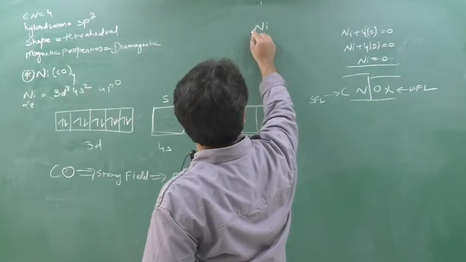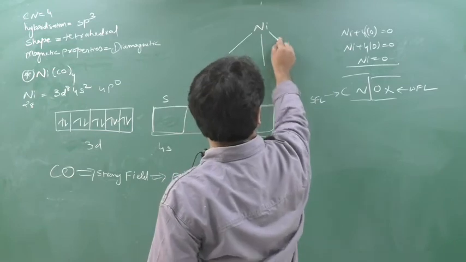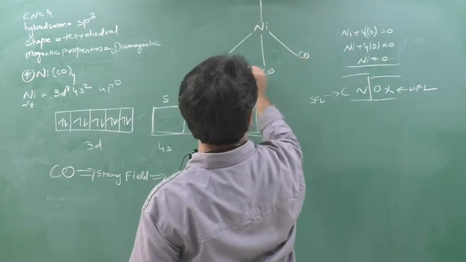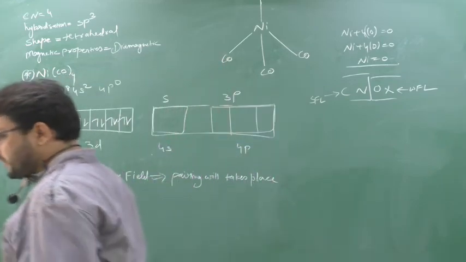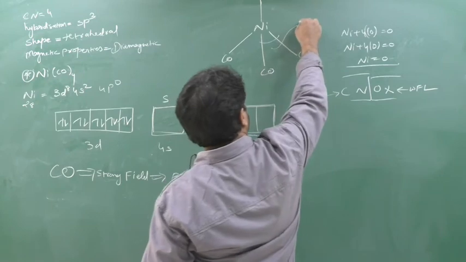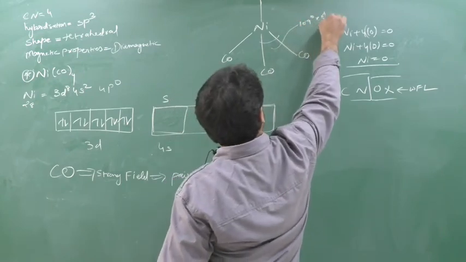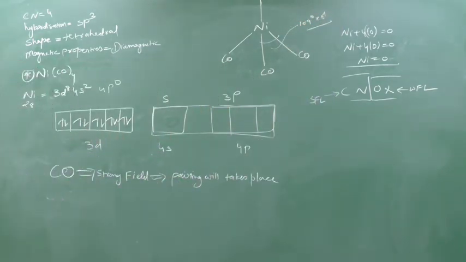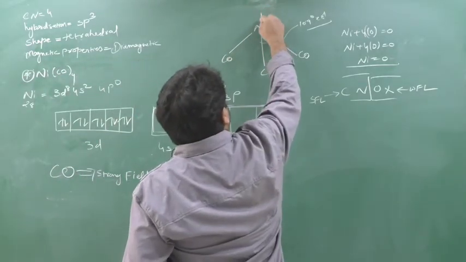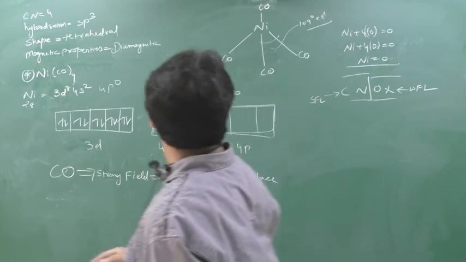Okay. And nickel tetracarbonyl is sp3 shaped. So nickel, this is CO, this is CO, this is CO, and this is CO. Tetrahedral shape. All the bond angles will be 109 degrees 28 minutes. Write this down. Easy? Is it available to you or not? I think this is not available to you, so you can write CO here. Clear?